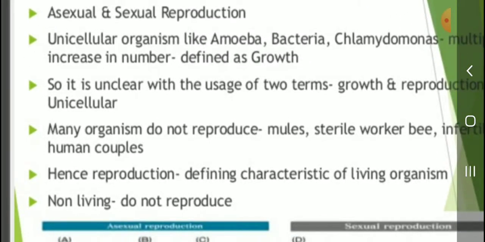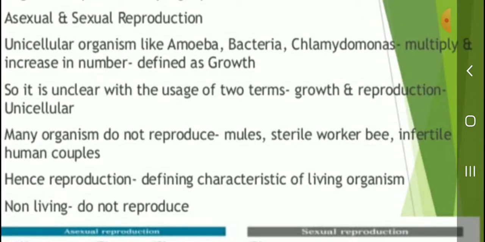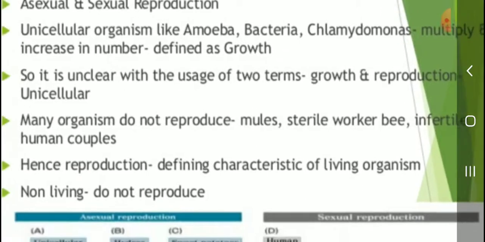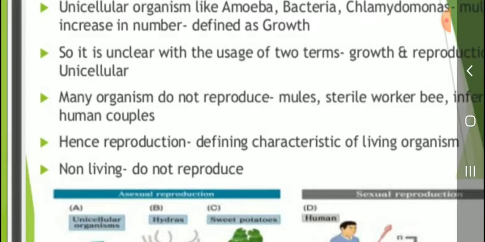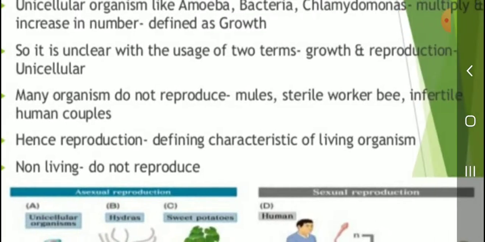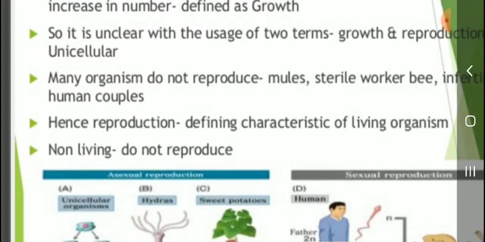Many organisms do not reproduce: the mule is sterile, the worker bee is infertile, and some human couples are infertile. Hence reproduction is a feature of living organisms; non-living things do not reproduce.